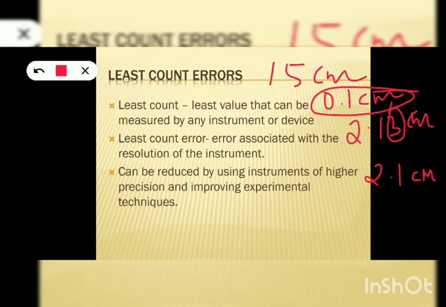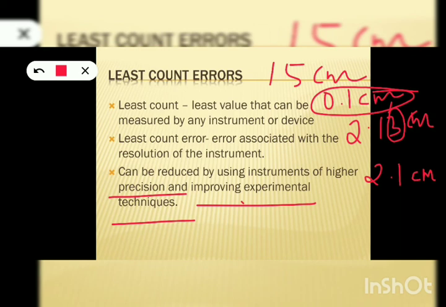It is the error that is associated with the resolution of the instrument, or the least count of that instrument. So how can we reduce this error? It can be reduced by using instruments of higher precision and improving the experimental techniques. So these are all about the different types of errors.